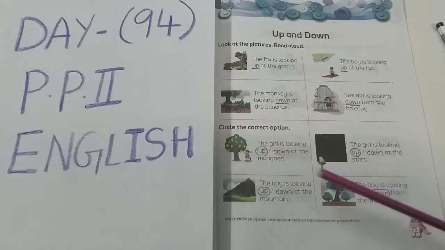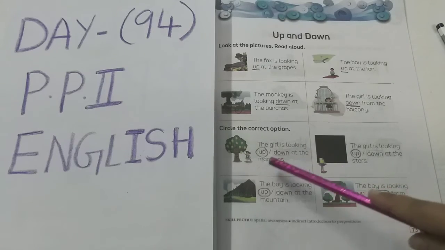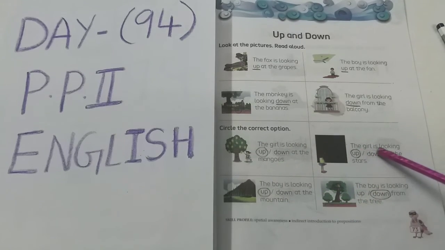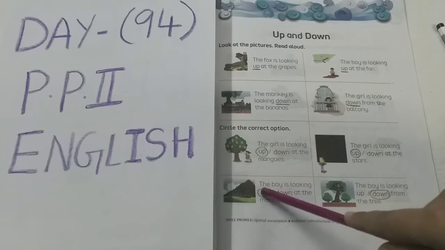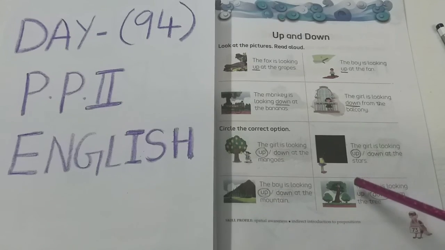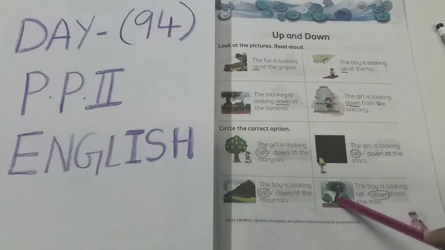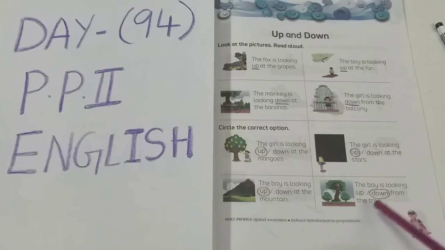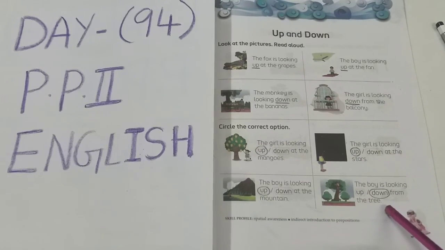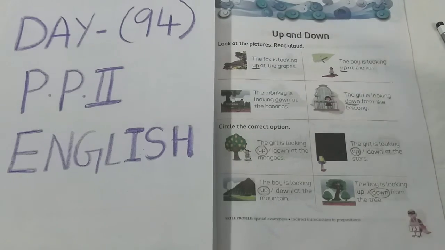So let's see here, children, once again. The girl is looking up at the mangoes. The girl is looking up at the stars. The boy is looking up at the mountains. The boy is looking down from the trees. So children, I hope you have understand what is up and what is down.